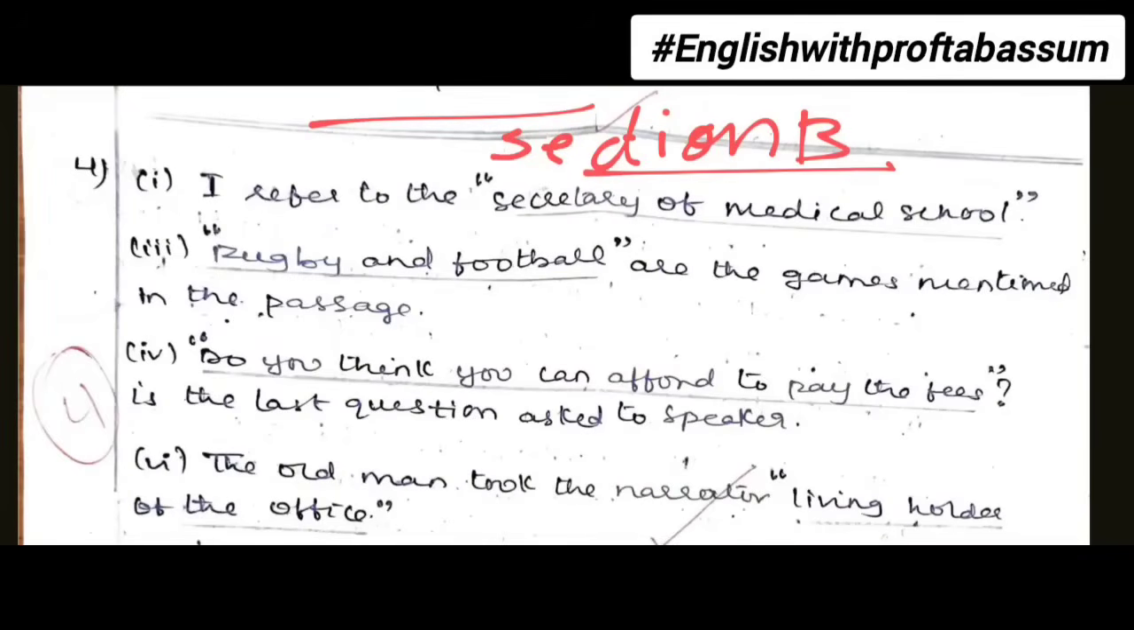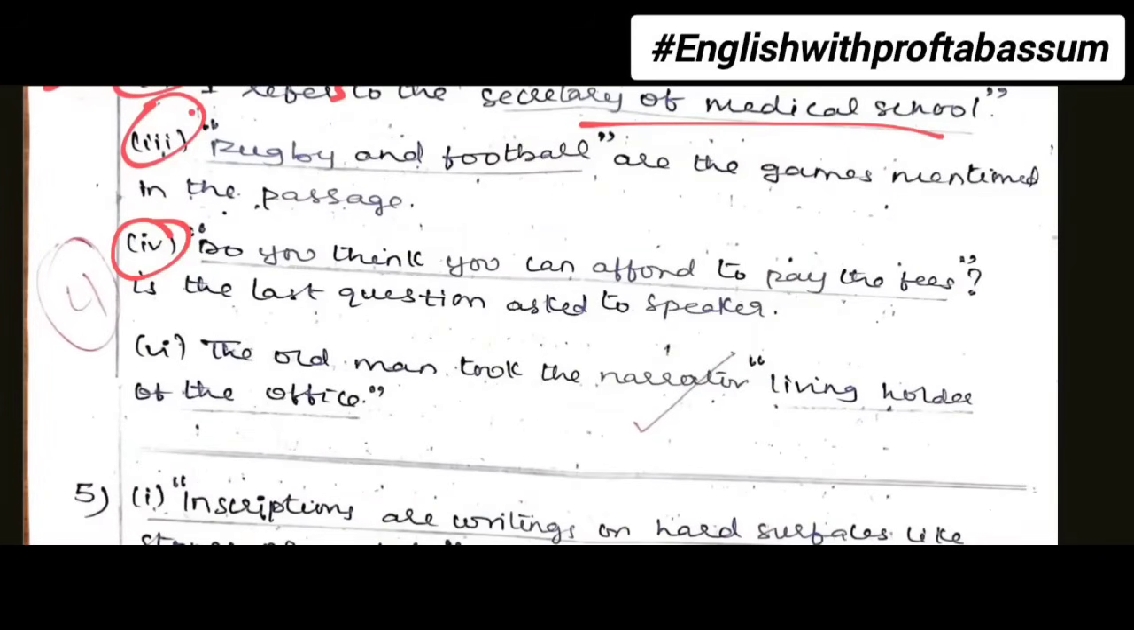So, bit number 4 you must write, and then sub bit numbers. In this bit, you need to learn passages from all 4 short stories. For example, in the first one, the question was, who does I refer to? So you can write, I refers to the secretary of the medical school. So, like this, to the point, you must write the answers. Now, see this third question. What were the games mentioned in the passage? So, the student has written the answer as rugby and football are the games mentioned in the passage.